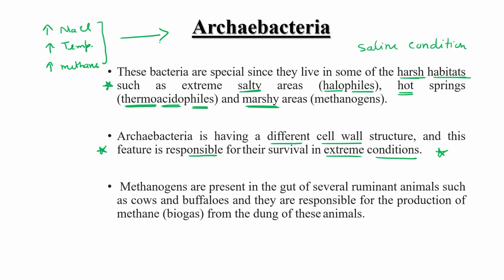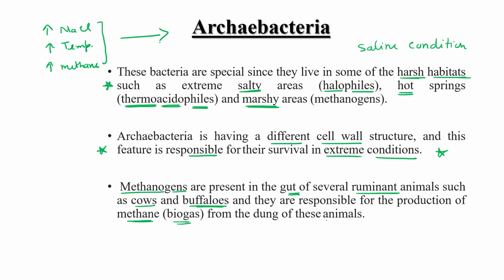Some methanogens are also present in the gut of ruminants, meaning cow, buffalo, cattle, those animals which come under the cattle category. So some methanogen bacteria are present in their gut, and they are responsible for the production of methane, biogas, from the dung of these animals.